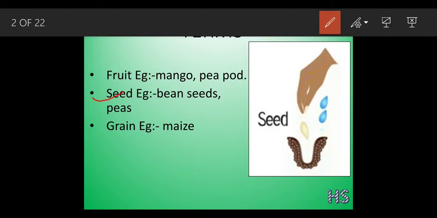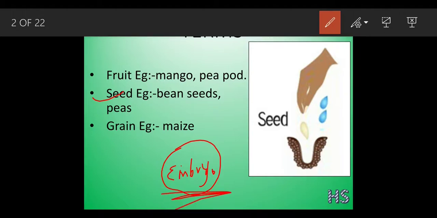Suppose this is a seed. There is a special structure inside it which is called the embryo. We have already studied that when the first sperm nucleus fuses with the egg cell, it forms the embryo.